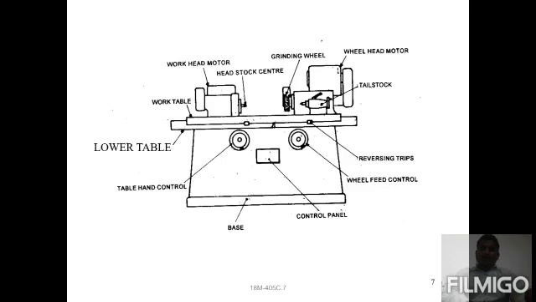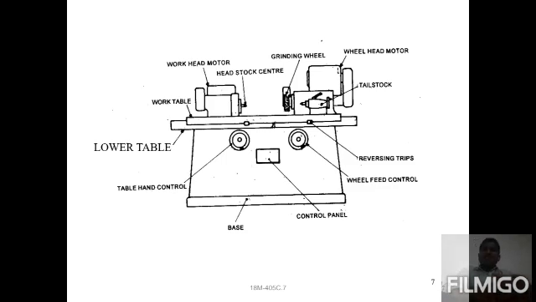While moving, the trips control the movement of the table, so that in the transverse direction it travels only as much as needed, not more than the requirement.